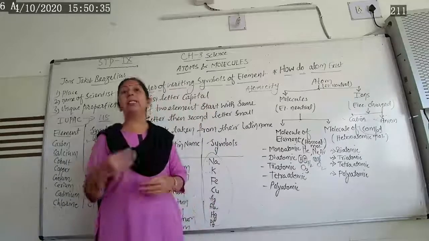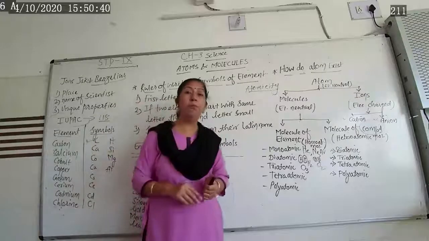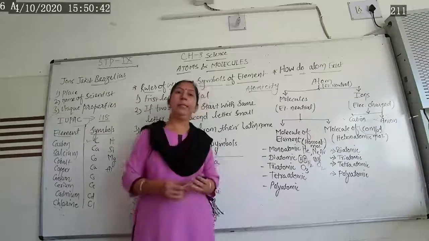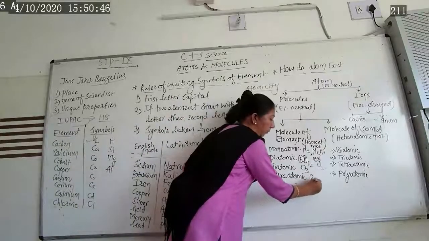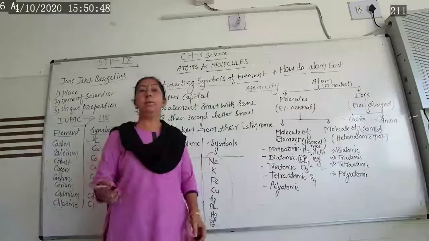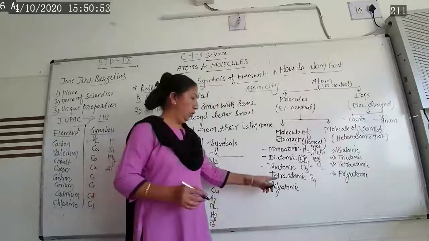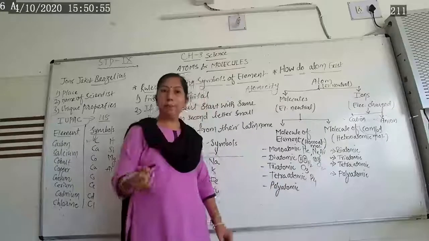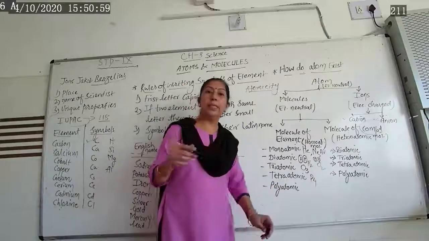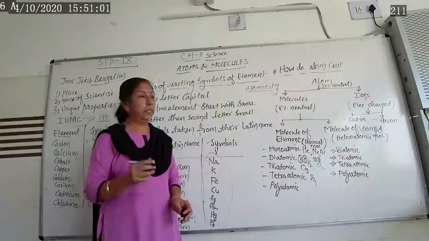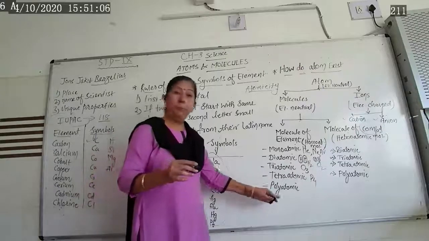Now tetraatomic. Tetra का मतलब है four. Tetra means four. Four atoms combined together to form a molecule is called tetraatomic. P4. P4 means a tetraatomic molecule. So phosphorus exists in P4 form. Always remember, whenever we write phosphorus, it exists in a P4 tetra form. Structurally, we write P4.